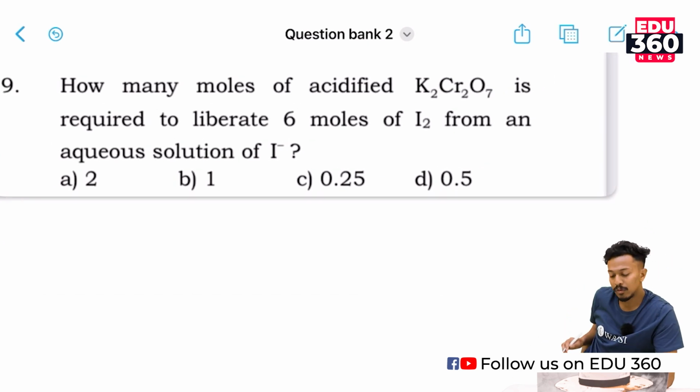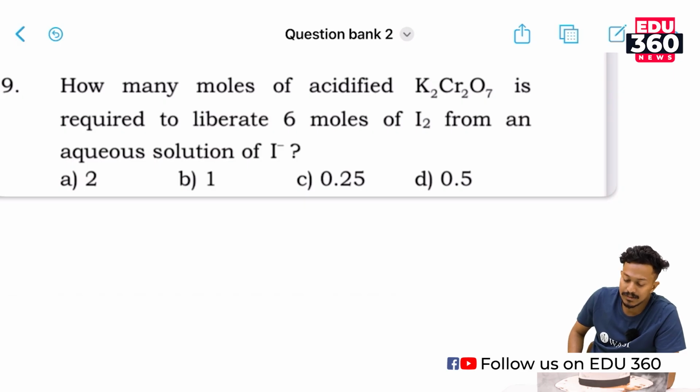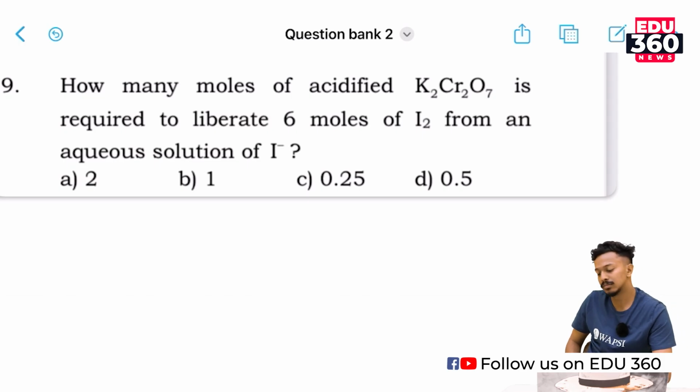Well, we will move on to our next question. How many moles of acidified potassium dichromate are required to liberate 6 moles of iodine from an aqueous solution of I minus? Right. So before answering this question, we must have a balanced chemical equation of this reaction. Okay.